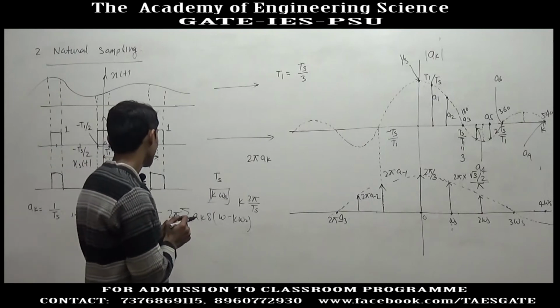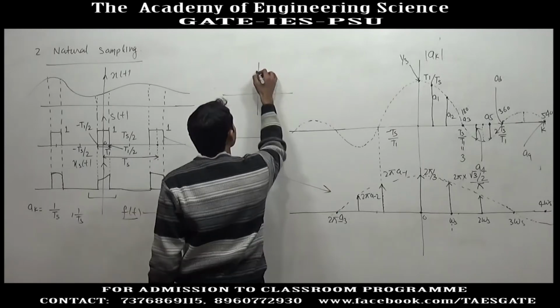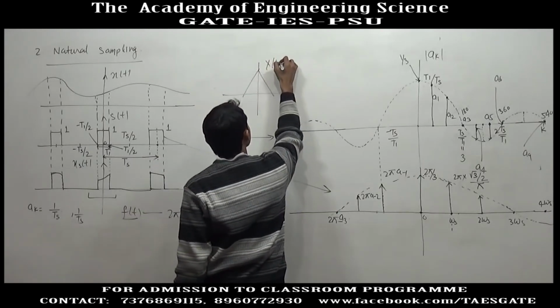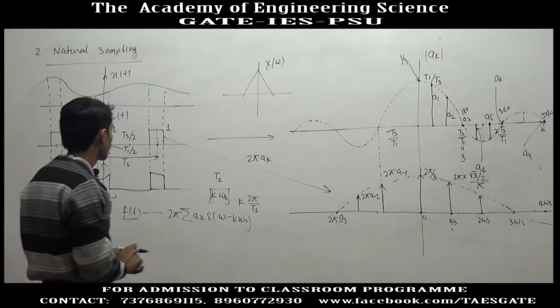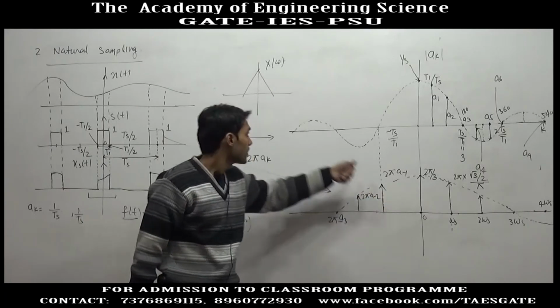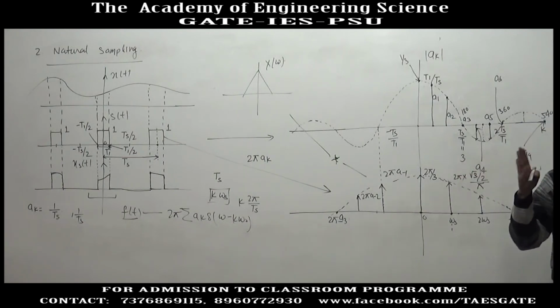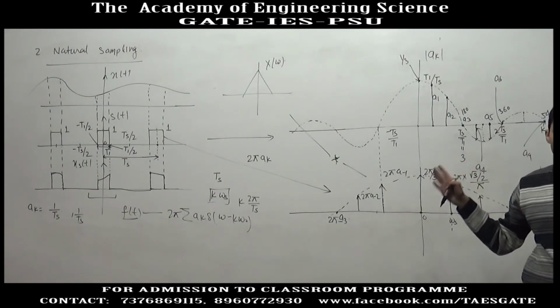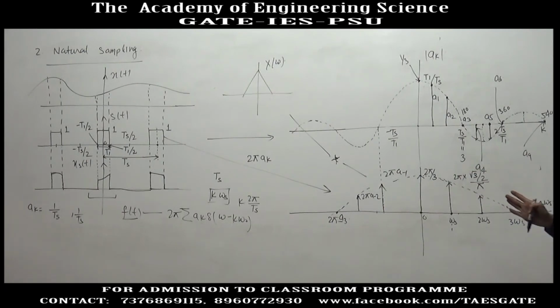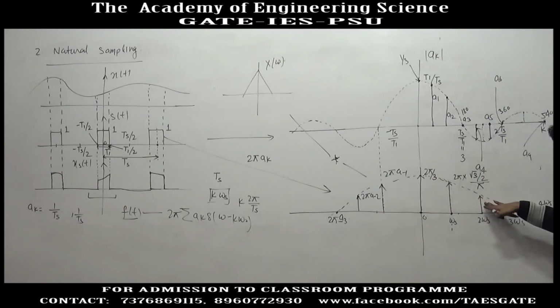So we will get this type of spectrum. This is the Fourier transform of these rectangular pulses. Suppose this is X(omega). Then the Fourier transform of the sampled signal will be X(omega) convolved with this signal, multiplied by 1 upon 2 pi. In the case of an impulse train, all the impulses have the same strength. Even in the Fourier transform, all the impulses have the same strength, that is 2 pi by Ts. But in the case of rectangular pulses, the strengths of different impulses are not the same. Even the strength of some impulses is 0.